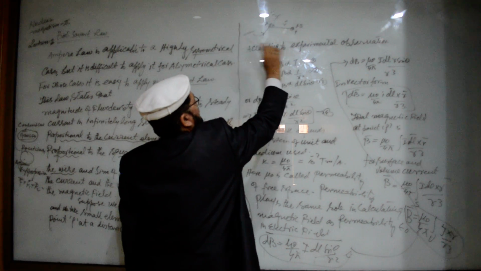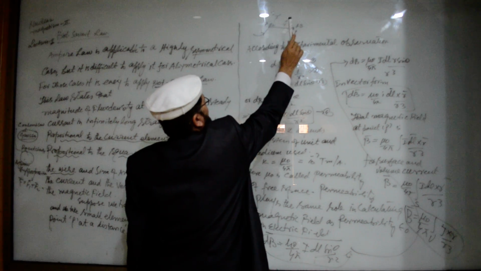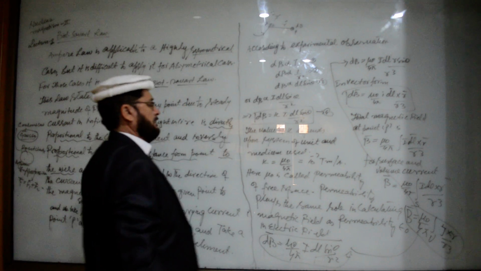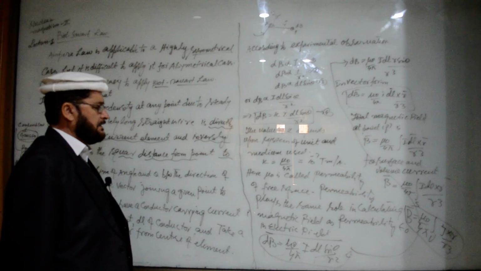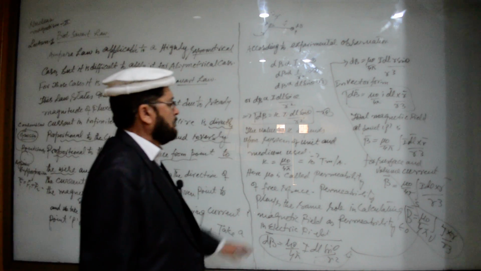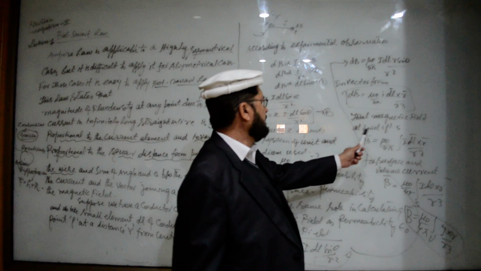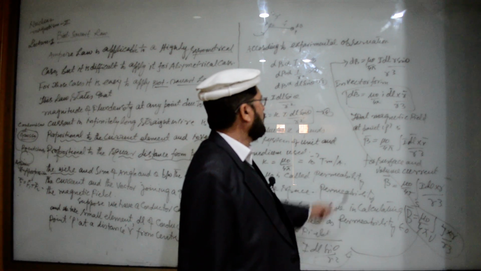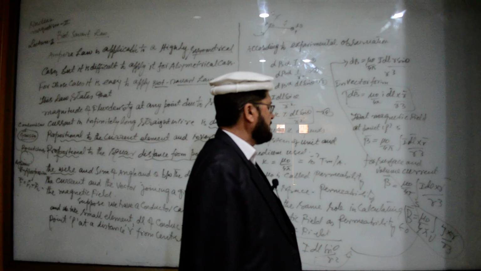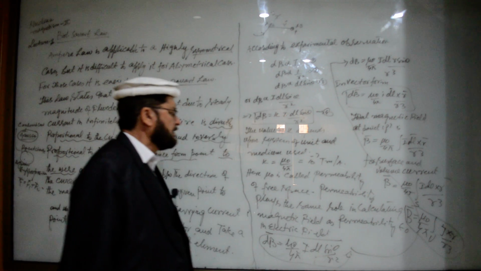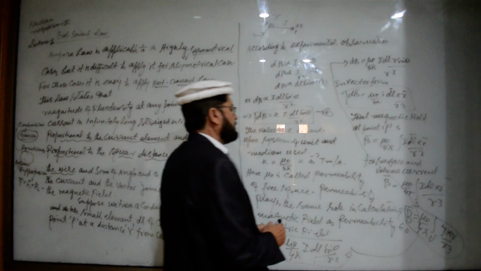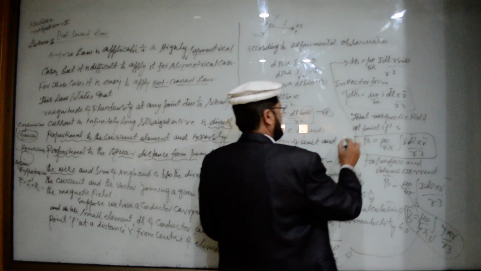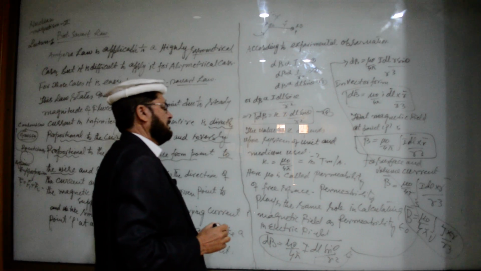Now what will be the value of the magnetic flux density at point P due to whole of the wire carrying current? Then again you will take the integral in that case. Total magnetic field at a point P is B is equal to mu naught divided by 4 pi integral of I dl cross R divided by R cube. So this is the Biot-Savart law for a wire carrying steady current.